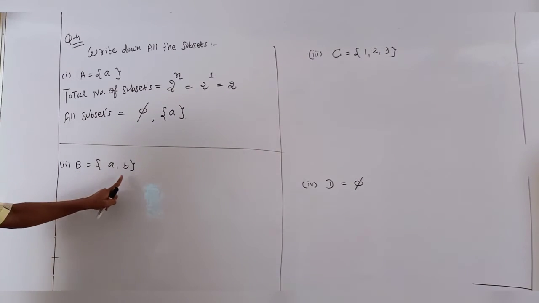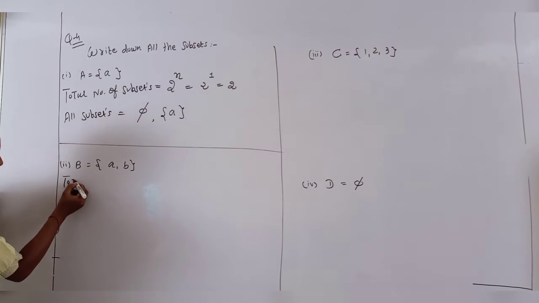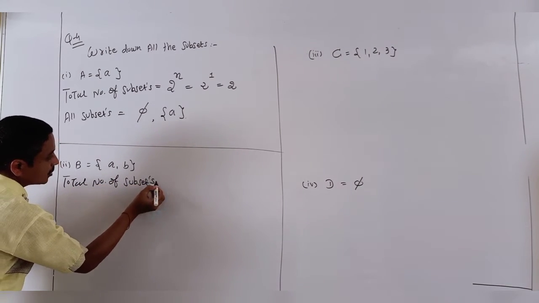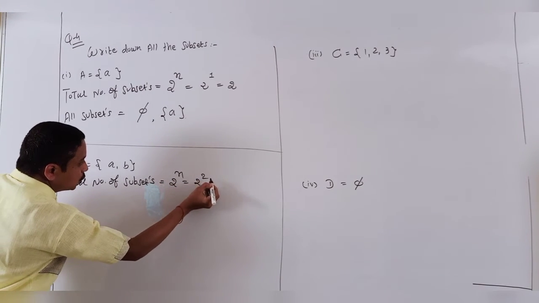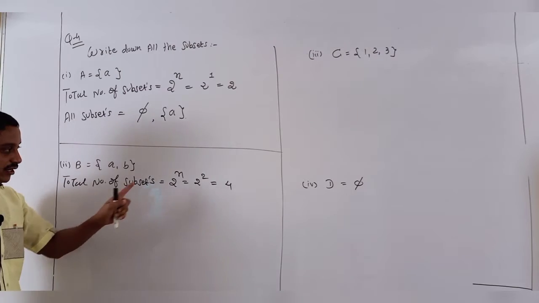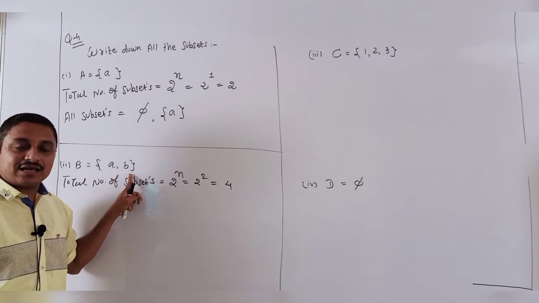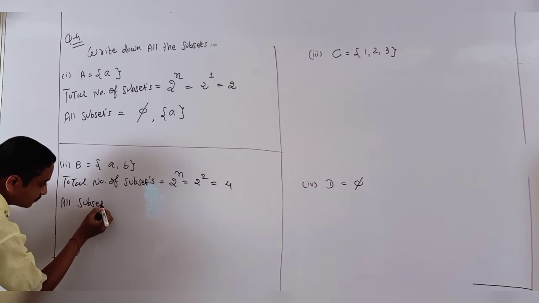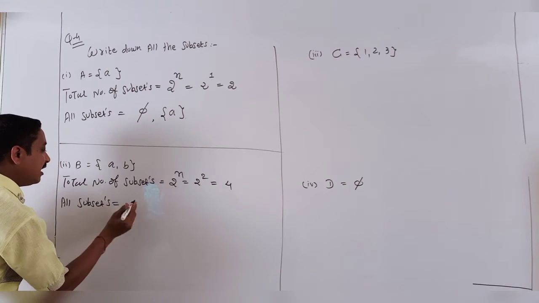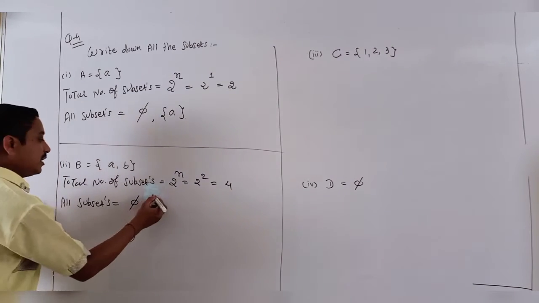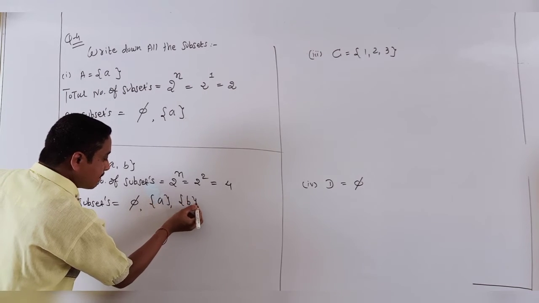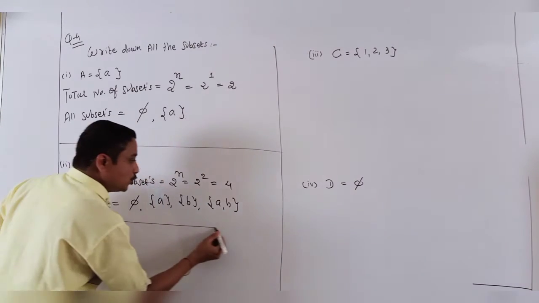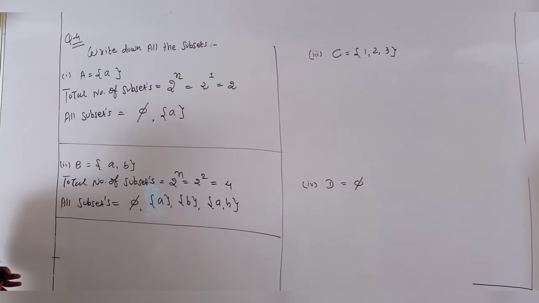Now next one, B is equal to A comma B. Similarly write the total number of subsets, which is 2 raised to n. So 2 raised to 2, my answer is 4. Why did we get 2? Because we have 2 elements, A and B. Now all subsets. First I write null set, then individually A, B and both of them, AB. This second question is done here for all subsets.